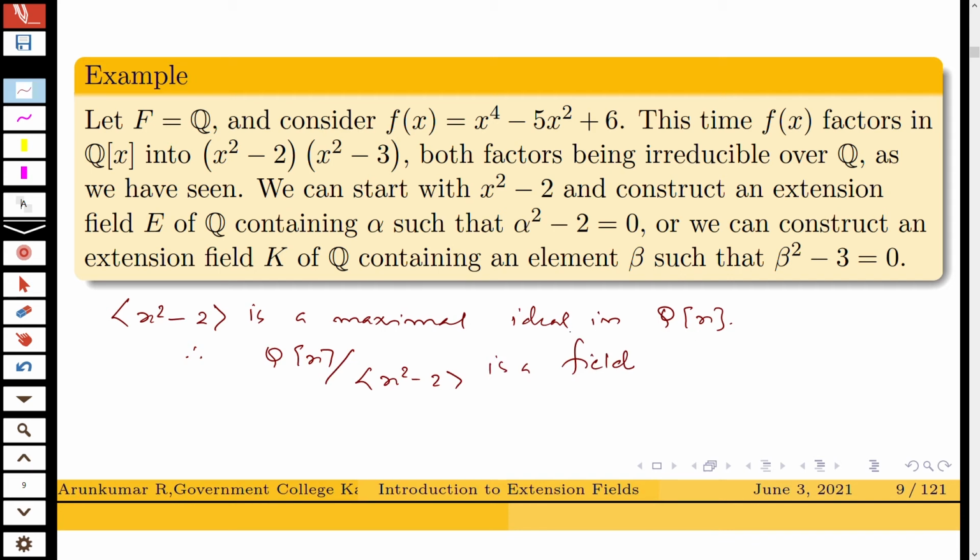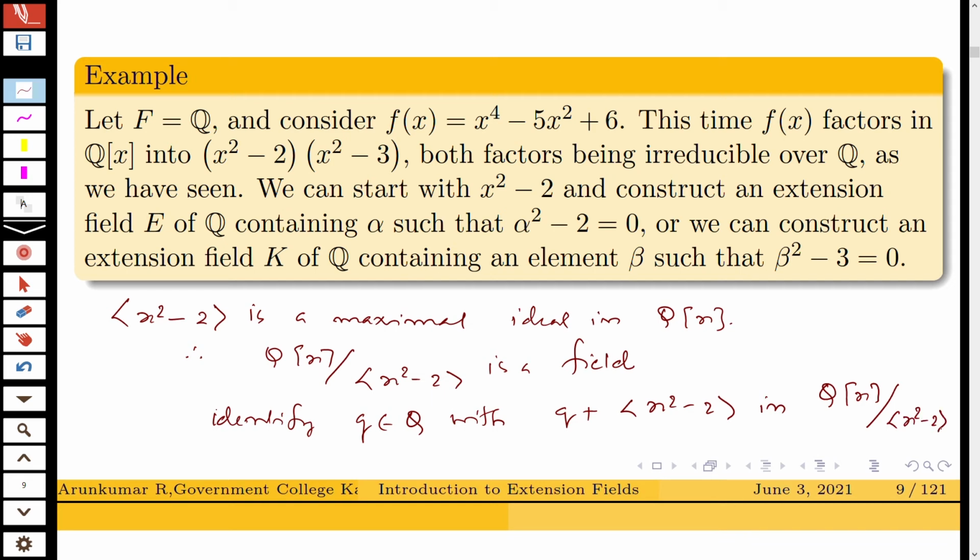Identify Q in Q with Q plus ideal generated by x square minus 2 in Q of x divided by ideal generated by x square minus 2.